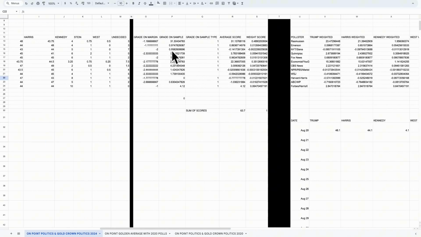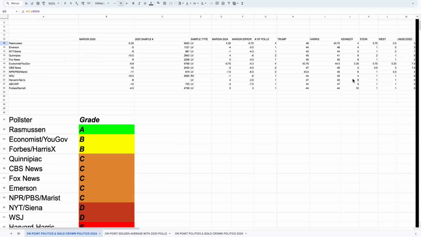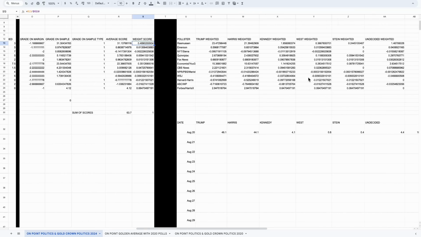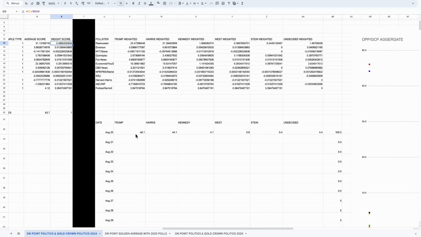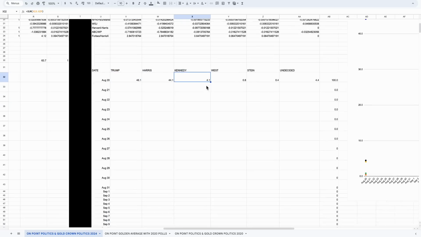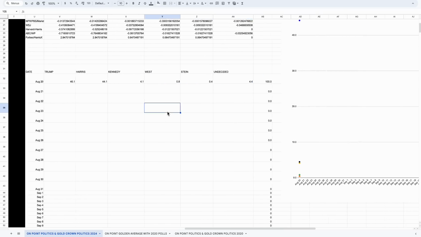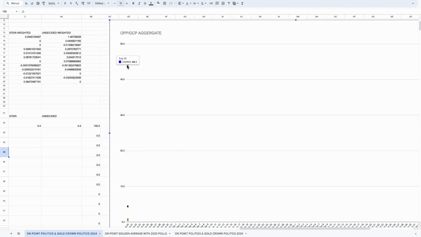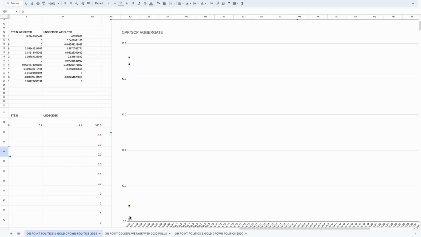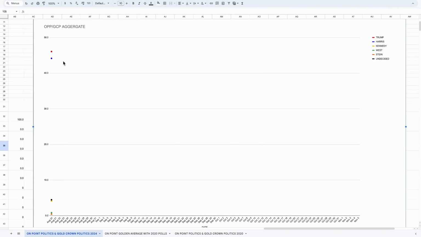If I were to plug that in, that does not really change the aggregate much. But if we look here, we clearly see the average scores are all added up, and then all the weights are constructed from the poll, and based on that, every single percentage from this aggregate is weighted here. And then we essentially have a weighted aggregate with Trump at 46.1%, Harris at 44.1%, Kennedy at 4.1%, West at 0.8%, Stein at 0.4%, and about 4.4% of the electorate is undecided. This is about the first time that we have tested the aggregate, and we are going to be implementing this and updating it every single day up until the election.